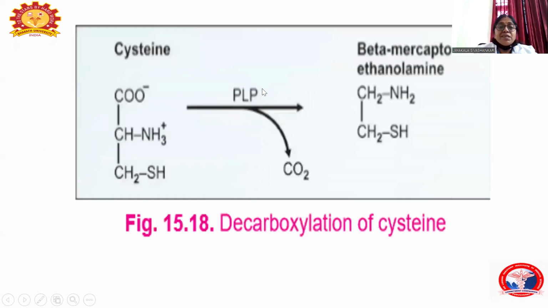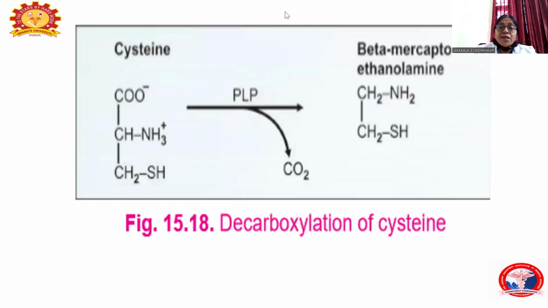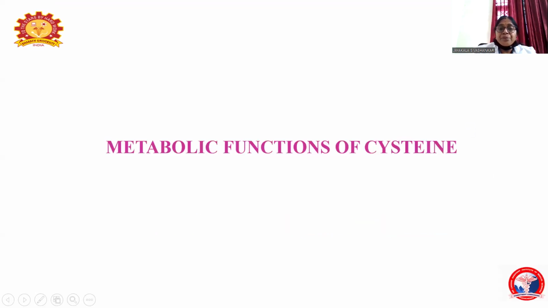One thing you should remember: in transamination reactions, pyridoxal phosphate, the B6, is the coenzyme, and in all decarboxylation reactions, the B6 is also the coenzyme. On decarboxylation, cysteine forms beta mercaptoethanolamine, which combines with pantothenic acid, forming coenzyme A.